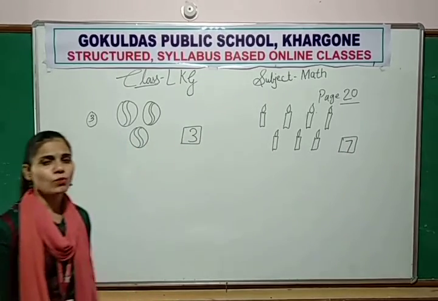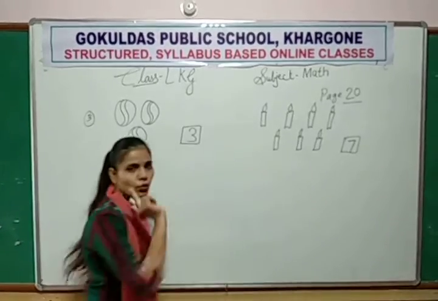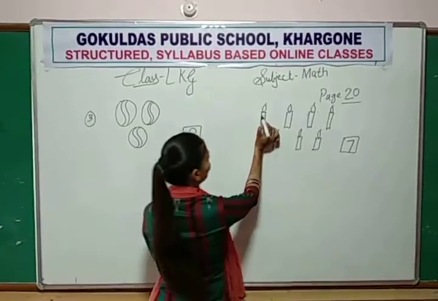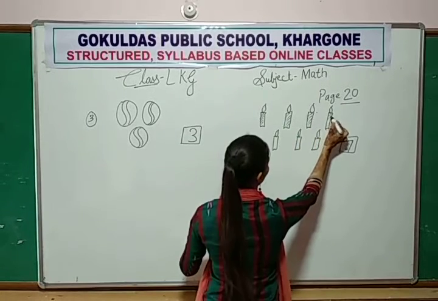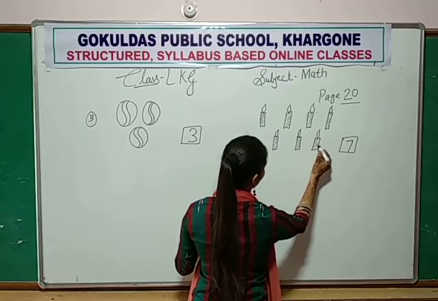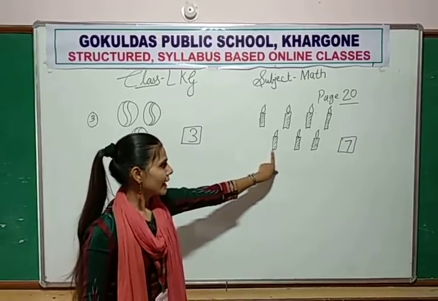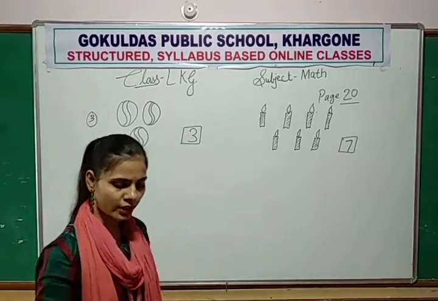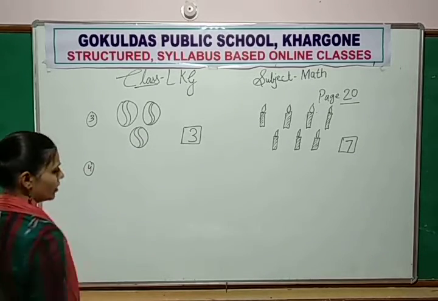So which number is more and which number is less? Number 7 is more and number 3 is less. So you color the candles. With the help of crayons, you color the candles, in your notebook and book. Okay. Now next. Number 4.